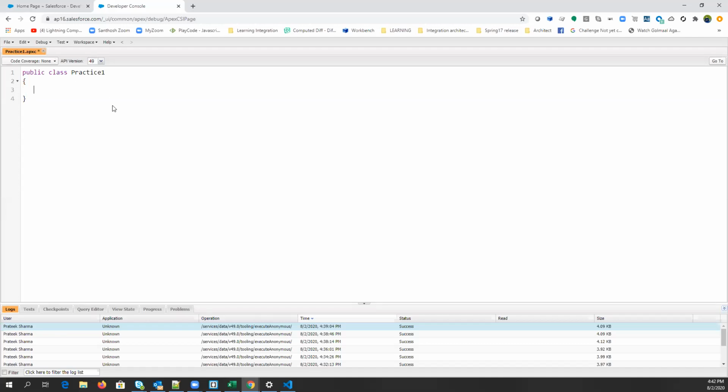Now, let's say what is a method? Till now we have discussed a lot of data types, variables, and all these things, right?